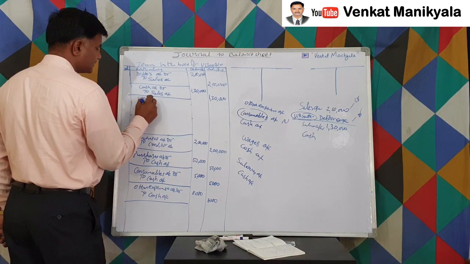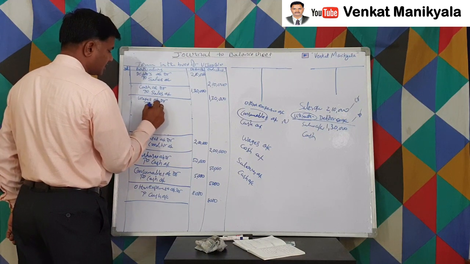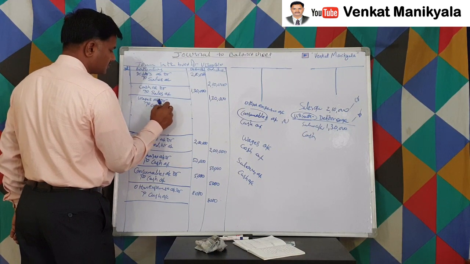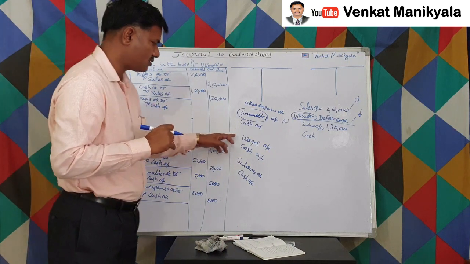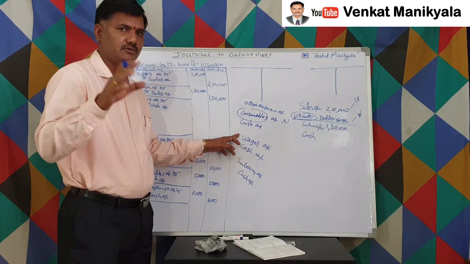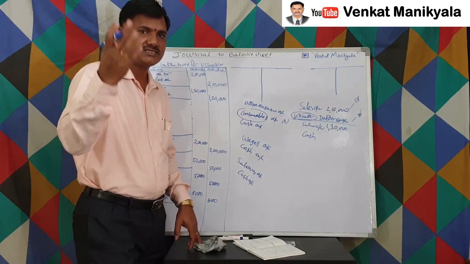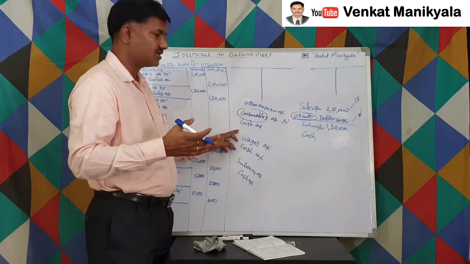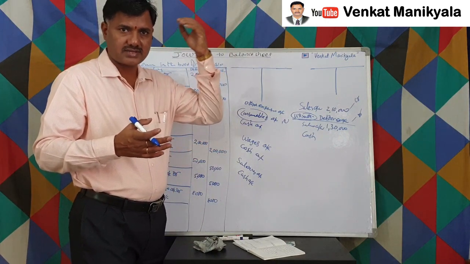So wages account debit to cash account. Here one more thing you have to remember is wage account is directly related to goods, right? That's the reason when we are preparing financial statements, wages go and sit in the trading account, or if it is a manufacturer, the manufacturing account.